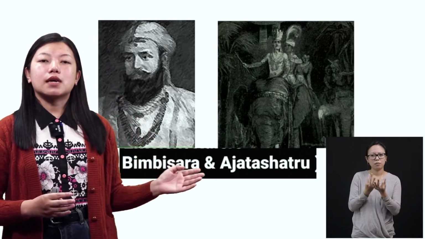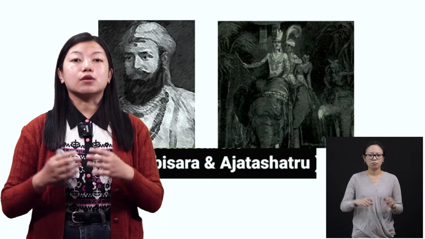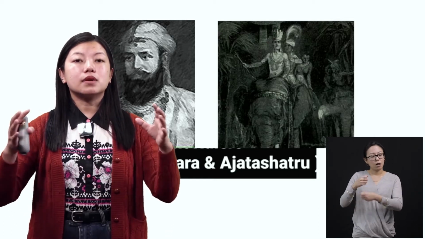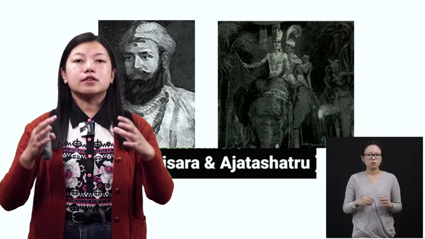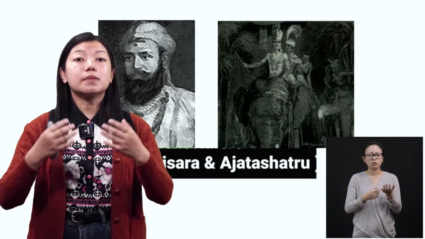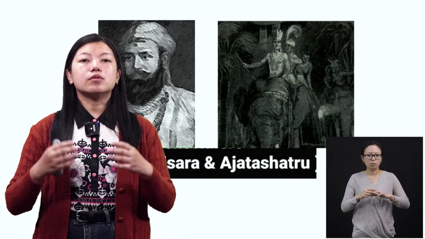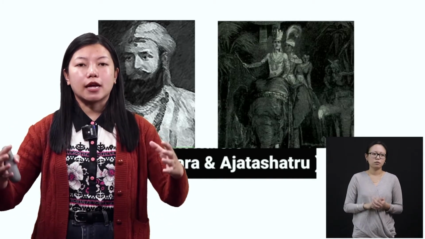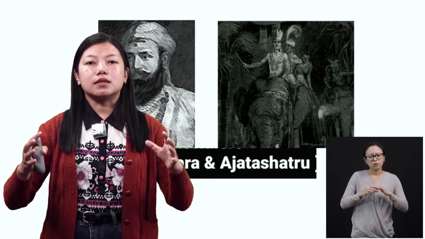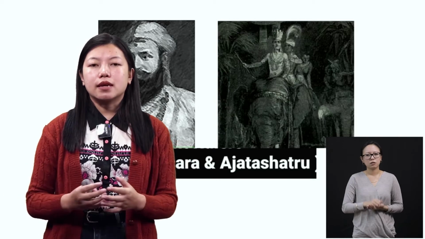So Bimbisara, since he was a king, married some queens and the queens' families gave him large areas, okay? In that way, he collected many areas. He married many princesses, and in return he received land that all came under Magadha, okay? That is how he expanded his territory.